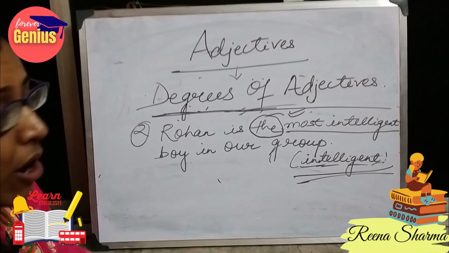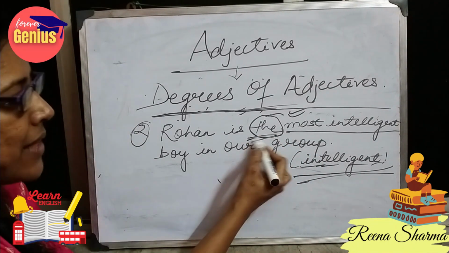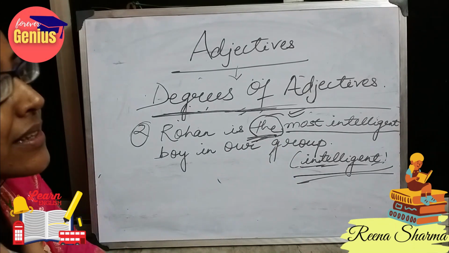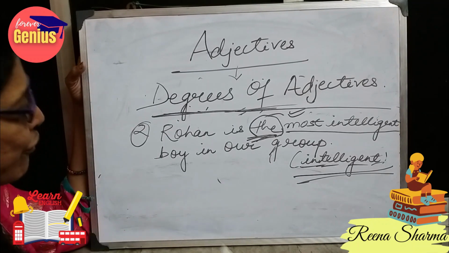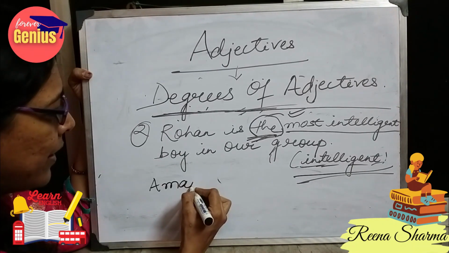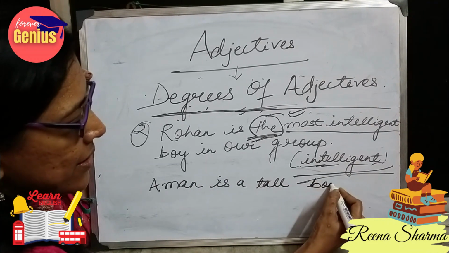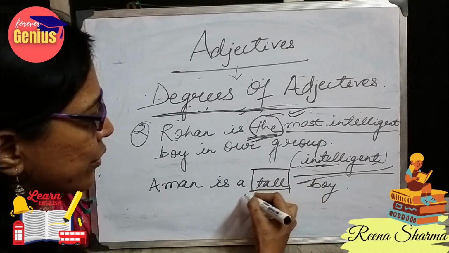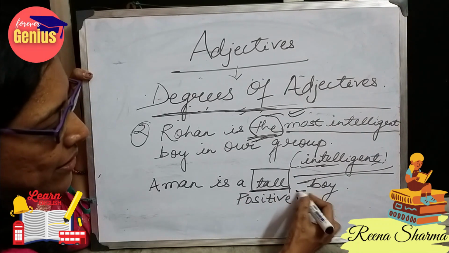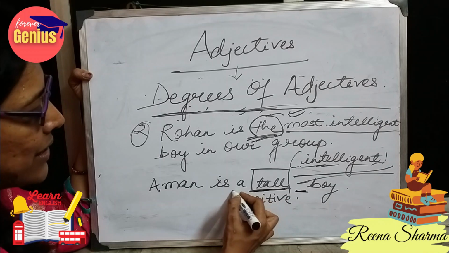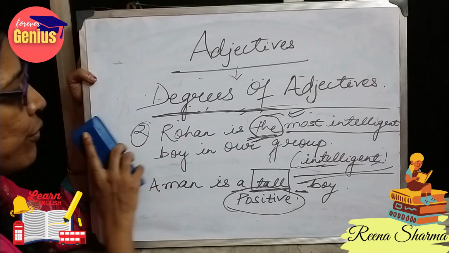When will we use positive form? Before the fill in the blanks there is the, and after the fill in the blanks there is than. When both these things will not be there, we will use the positive form. Let's look at one example. Aman is a tall boy. See, here I am using the positive form only because after the dash there is not than and before the dash there is not the. So in this case we will be using the positive form only.